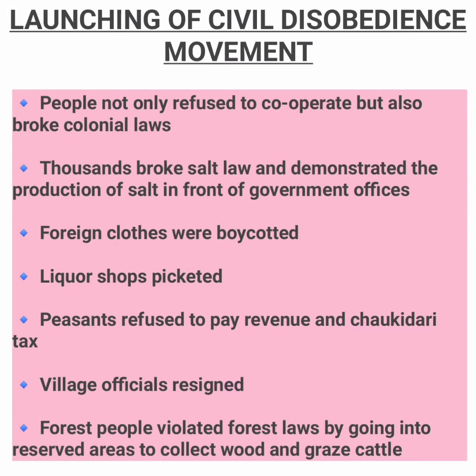As we saw how civil disobedience was different from the non-cooperation movement, let's learn how it was launched by the people. It was done in a similar way to the non-cooperation movement, by boycotting foreign clothes and products. Liquor shops were picketed, and peasants refused to pay revenue and chowkidari tax. Chowkidari tax refers to the night watchman tax. Village officials started resigning from their jobs, and people in the forest violated forest laws by going into the reserved areas to collect wood and graze cattle.